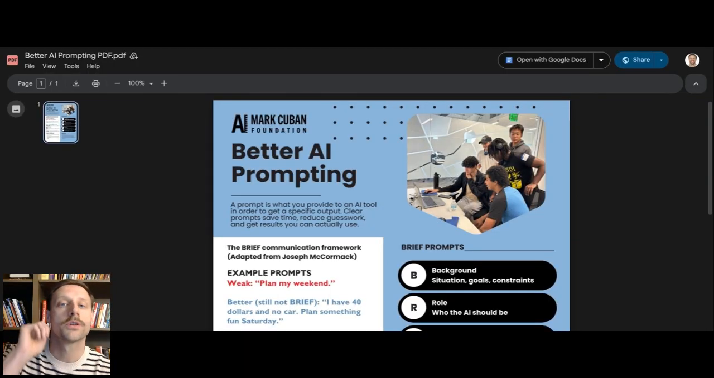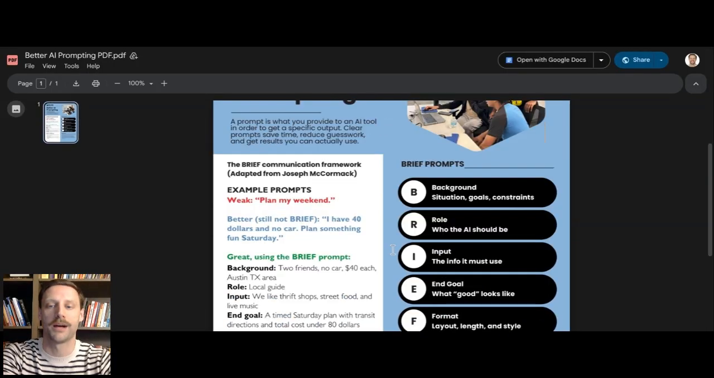One of the methods I like to use is known as the brief method, originally developed by Joseph McCormick. However, it was adapted for use in AI education by the Mark Cuban Foundation. That is the foundation that I have been partnering with as part of a year-long teacher fellowship to learn some of these different skills.